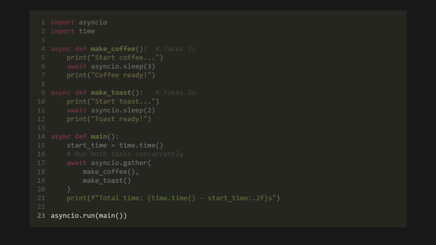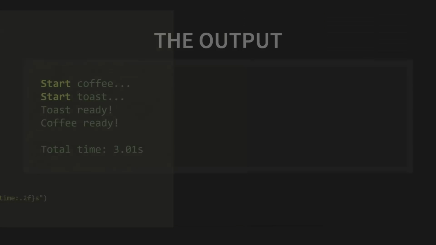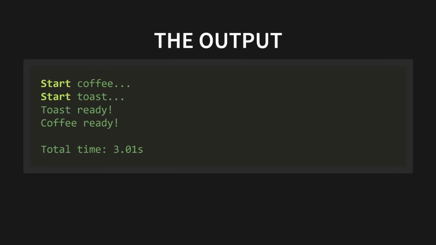What happens when we run this? Python starts making coffee, hits the 3-second await, and pauses the coffee task. It immediately switches to making toast, hits the 2-second await, and pauses the toast task. After 2 seconds, the toast is ready. After 3 total seconds, the coffee is ready.